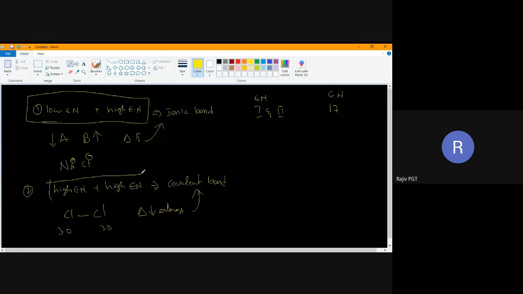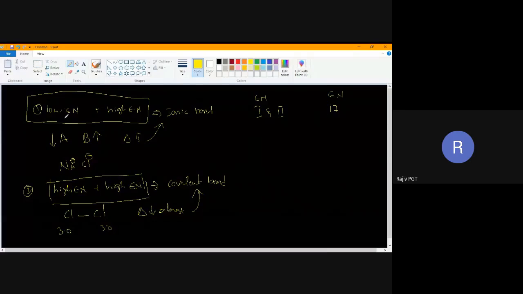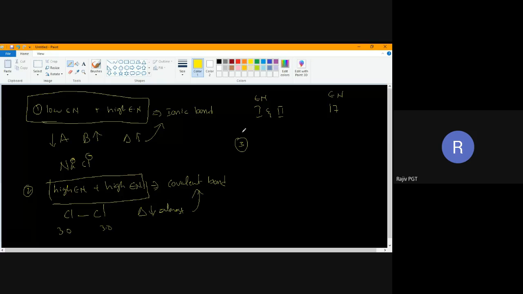Try to remember both, children. If one electronegativity is low and the other high, an ionic bond will be formed. If both atoms have high electronegativity, a covalent bond will be formed. And if both atoms have low electronegativity, a low combined with another low, it results in the formation of a metallic bond.